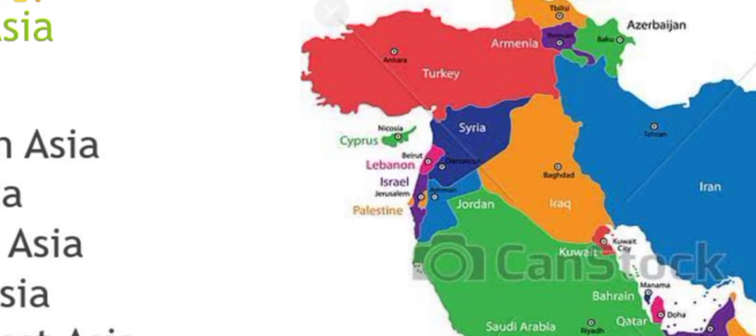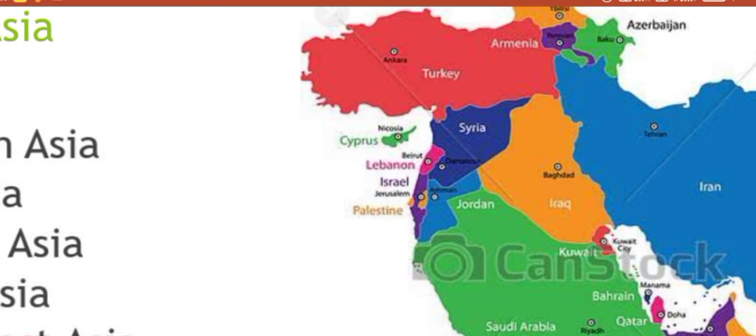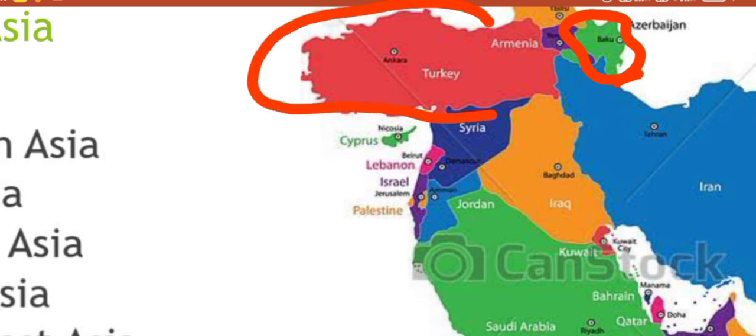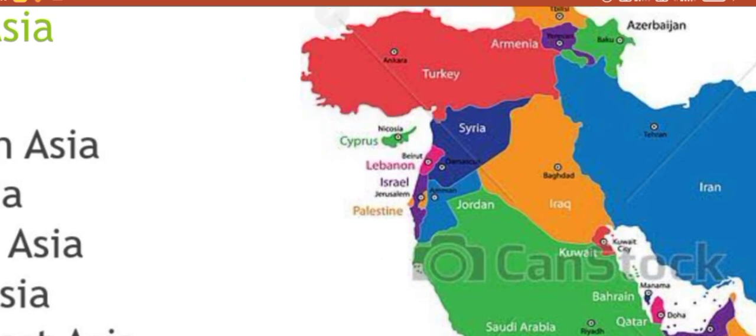And this in purple color and this green color. The purple one is Armenia, and this green colored place you can see, that is Azerbaijan. And this big country is Turkey.